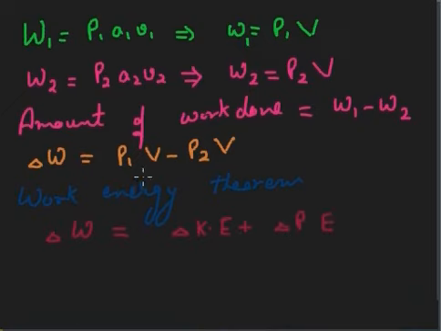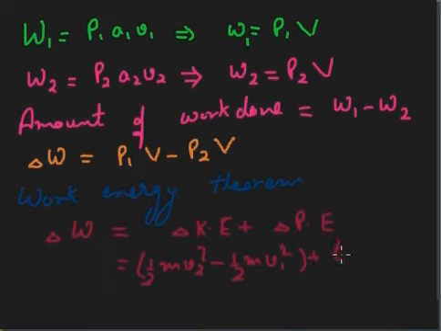So the amount of work done, we have already calculated: P1V minus P2V. Change in kinetic energy will be equal to half m v2 square minus half m v1 square. This is the change in kinetic energy.